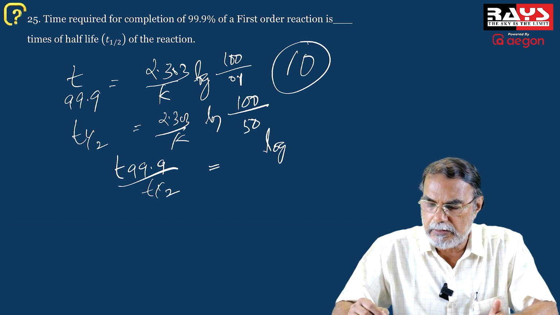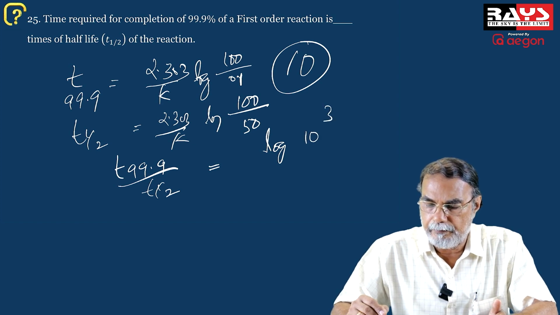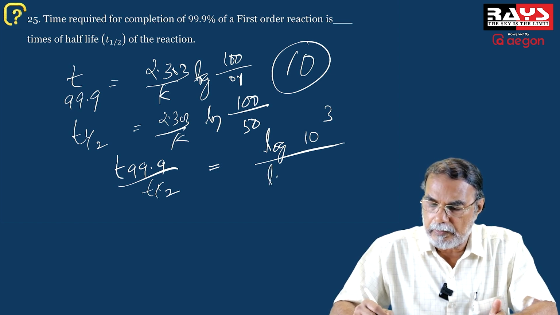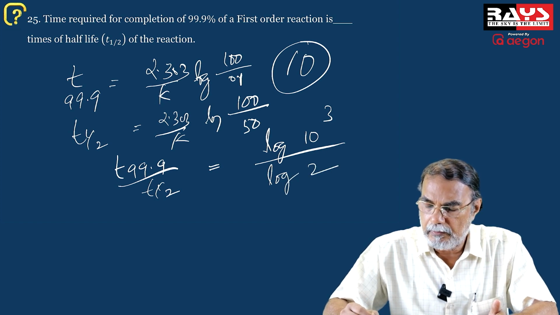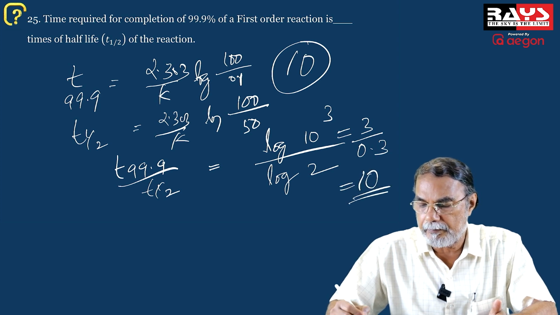100 by 0.1 is log 10 cubed divided by, isn't it? Log 2. And what is log 10 cubed? Log 10 cubed is equal to 3. And log 2 is 0.3010. Let us take it as 0.3. So 3 by 0.3 is 10.